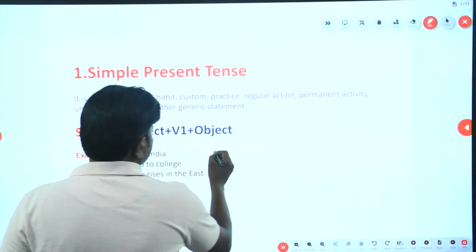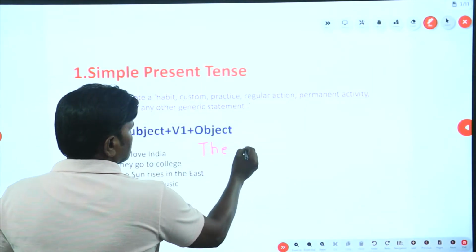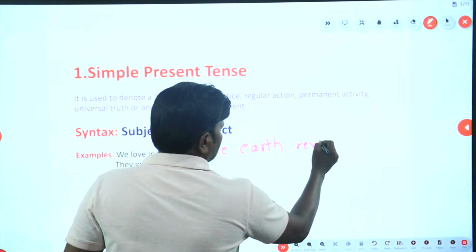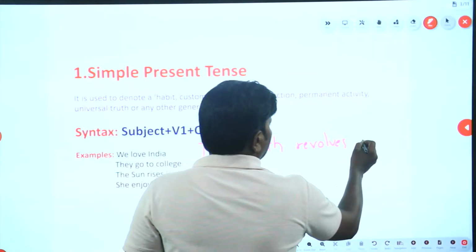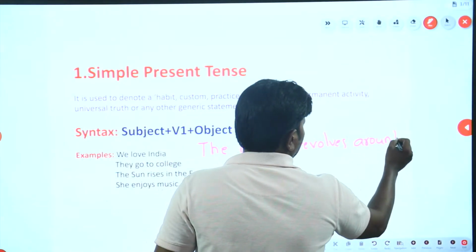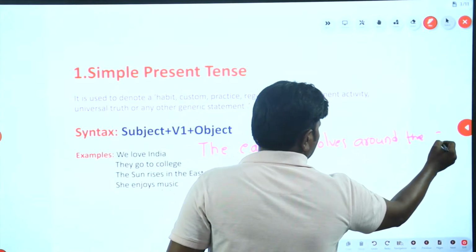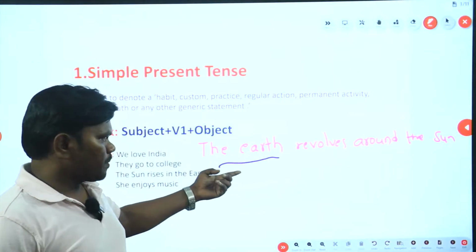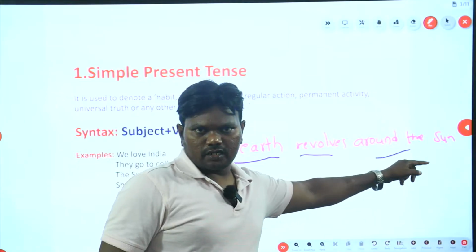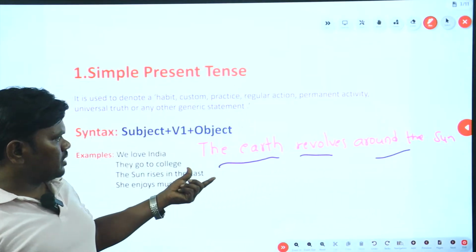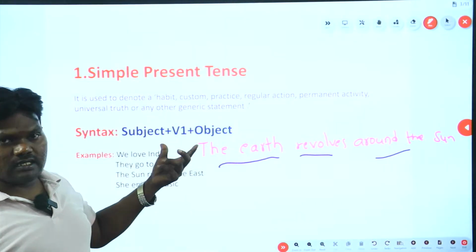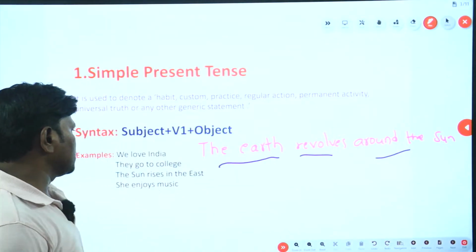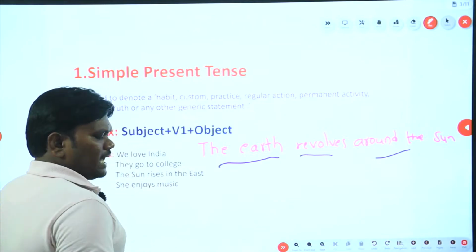So see here, the earth revolves around the sun. Okay, subject, V1, object. This is a universal fact which has to be expressed in simple present tense only.